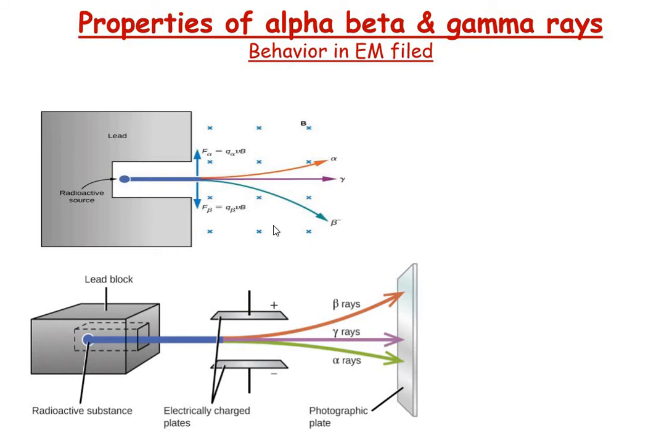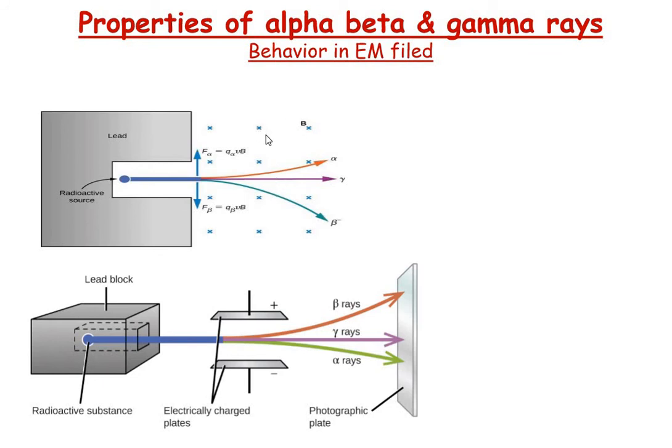Let us examine the behavior of these 3 particles in an electromagnetic field. First, we discuss the behavior of the particles in the presence of a magnetic field, then we will discuss their behavior in an electric field. This is the behavior of particles in a magnetic field. Here the cross mark indicates that a magnetic field is present, and its direction is into the plane of the paper.